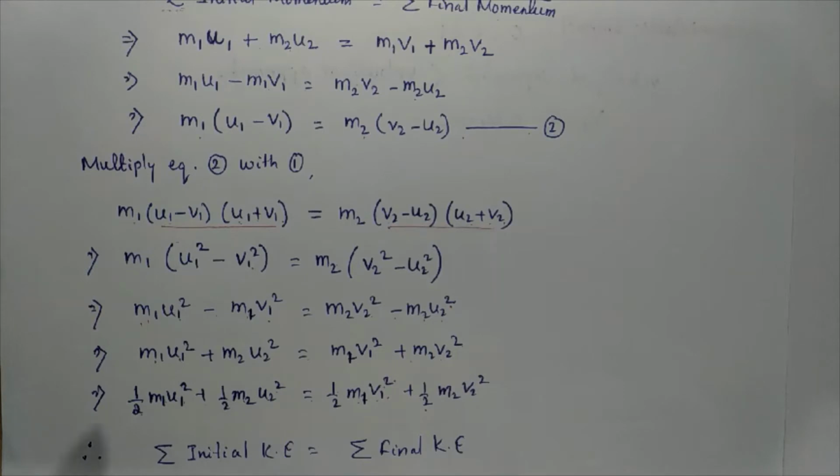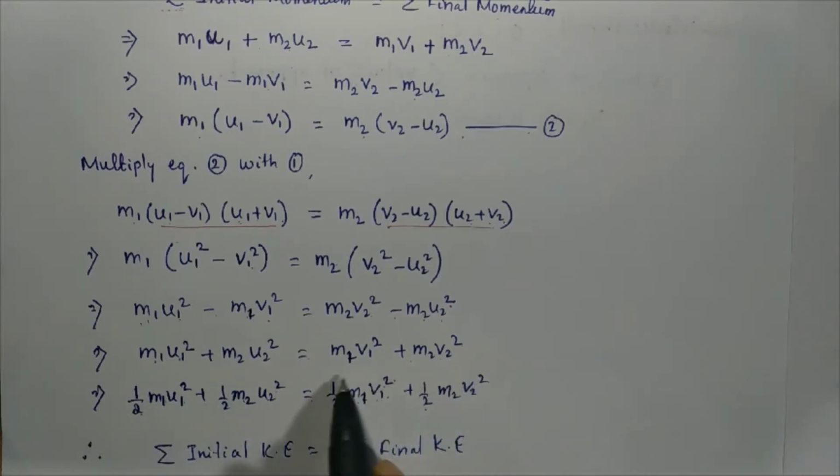So here this is the initial case, that is before collision, the kinetic energies of the two bodies before collision, and this is the kinetic energy of the two bodies after collision. This is the summation of kinetic energy before collision, and this is the summation of kinetic energy after collision.